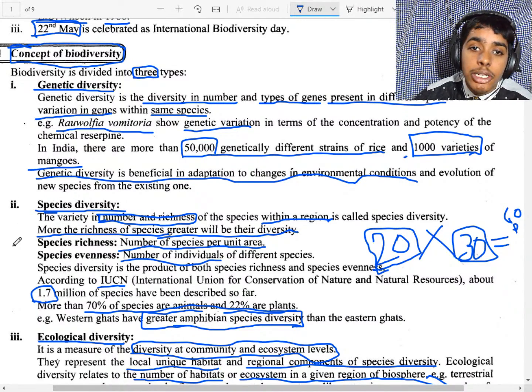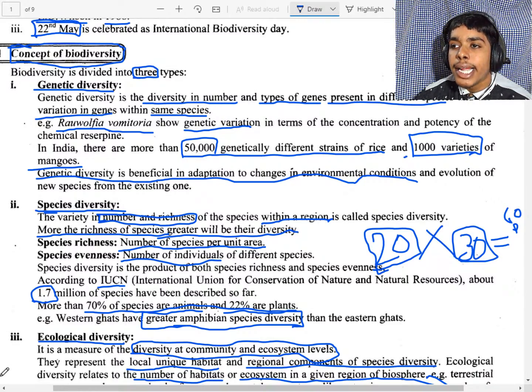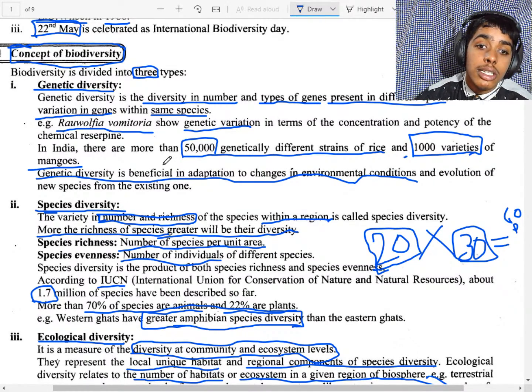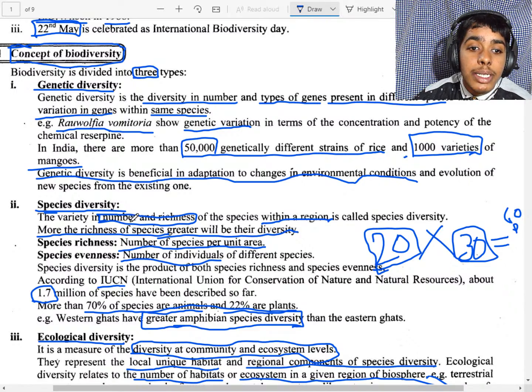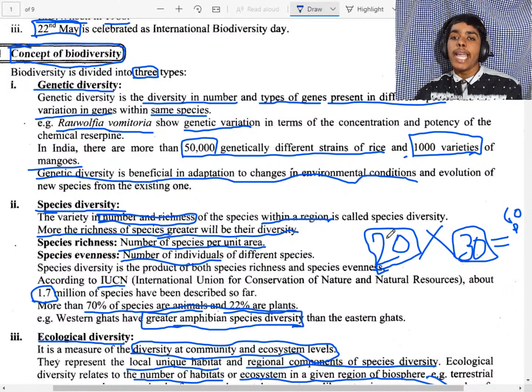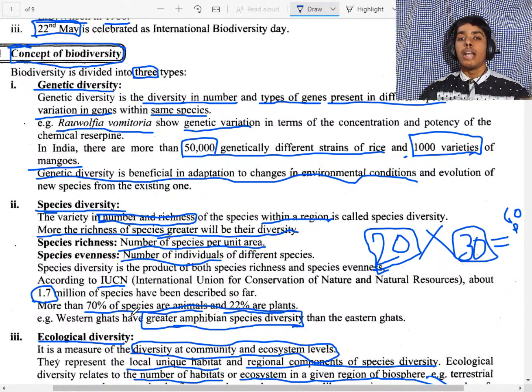Now genetic, species and ecological diversity. What do they mean? Genetic diversity means the diversity in the number and types of genes present in different species and variation within the same species. Species diversity means the product of species richness as well as species evenness. And ecological diversity means the measure of diversity at community level and ecosystem level.